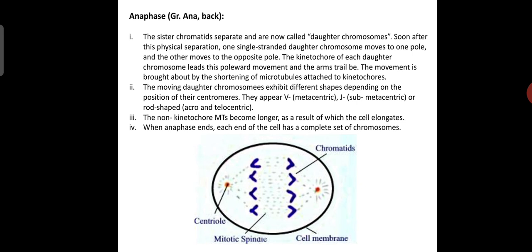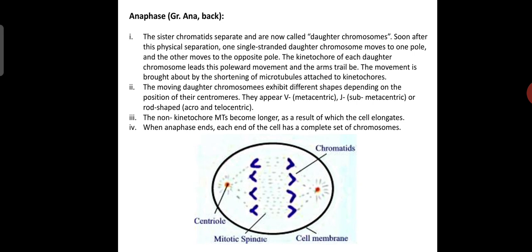The next phase of mitosis is anaphase. After the completion of metaphase, it moves to anaphase. In Greek, ana means back. The sister chromatids here get separated, and are now called daughter chromosomes.